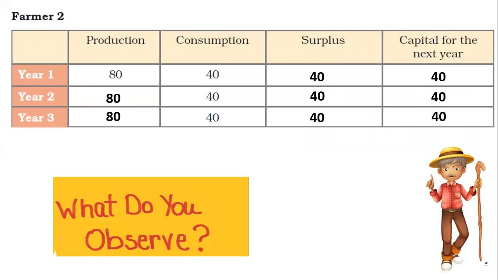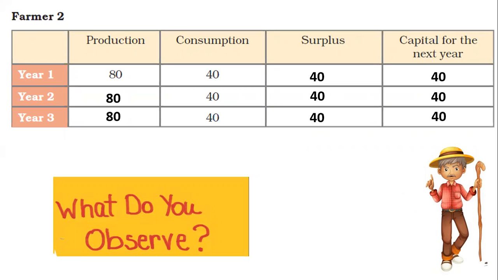Now look at farmer number 2. Over here, the production is 80, consumption is 40. Hence, the surplus will remain 40. Capital for next year is 40. And again, production will double, so it will go to 80. Like you can see, it's stagnant. There is no increase of production. Every year, it remains the same.